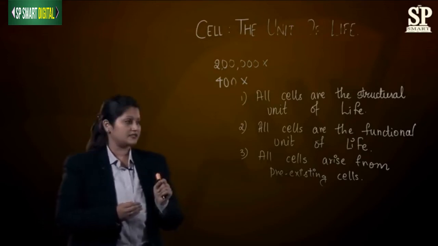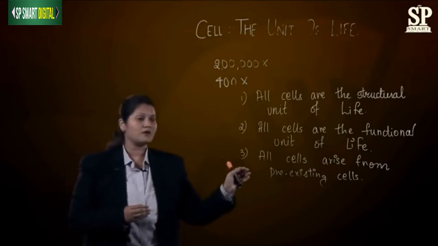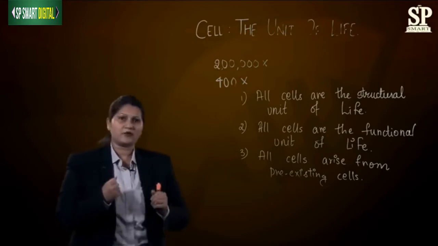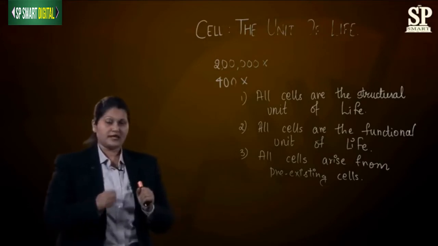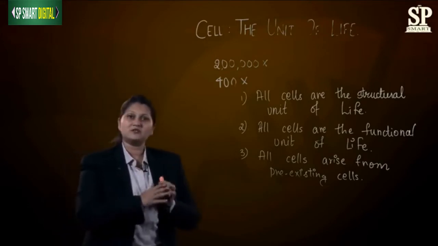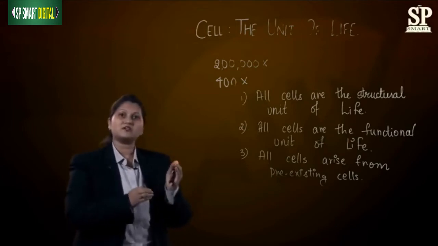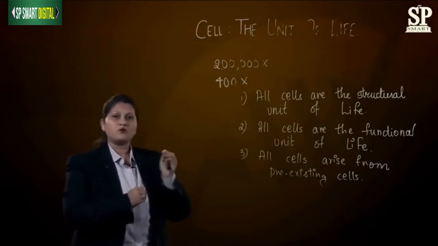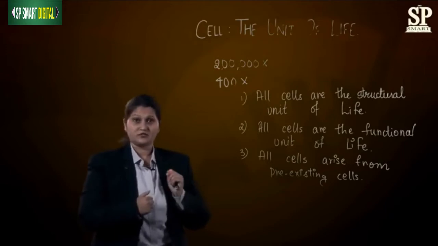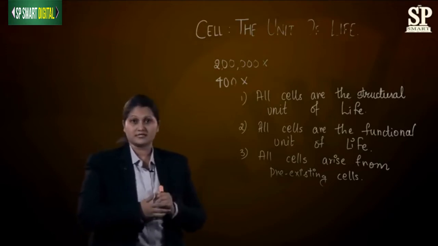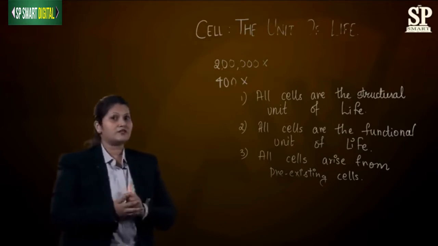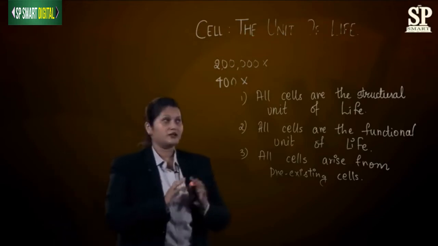The third point says all cells arise from pre-existing cells. What does this point mean? This point means that whichever cell has come into existence, it is because of some earlier cell. So by the process of cell division, these cells have come into existence. This is all we will be studying in the cell theory part.